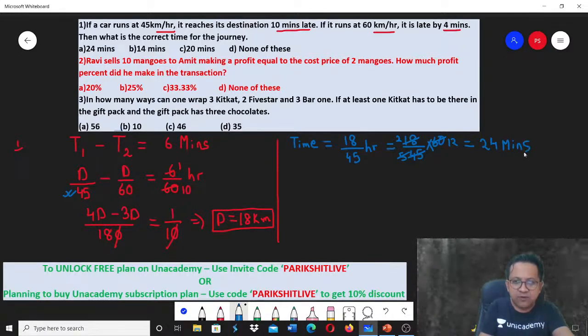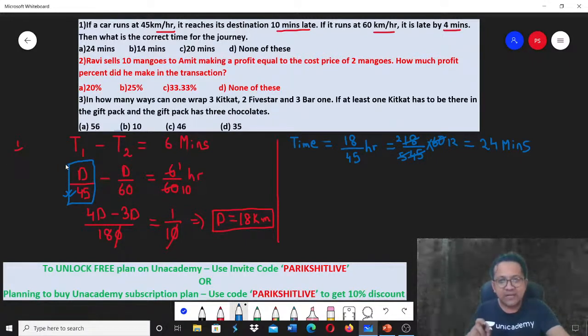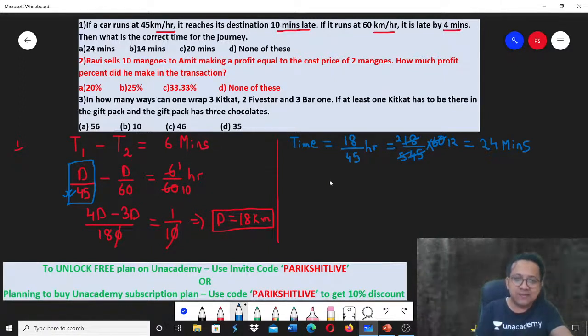Now be very careful here. What is d by 45? d by 45 is the scenario when the person is late by 10 minutes. But the question is asking for the correct time. So we don't want the case where you are late. So if you are late, it is 24 minutes. If it is 24 minutes, you are late by 10 minutes.